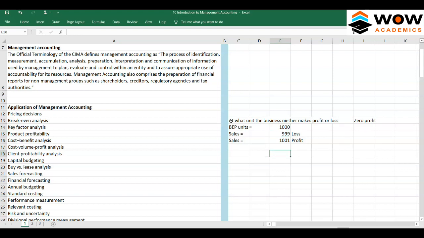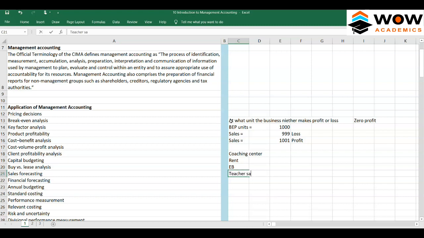For example, you want to open a coaching center. When you open a coaching center, you have to pay rent, the electricity bill, and the teacher salary.